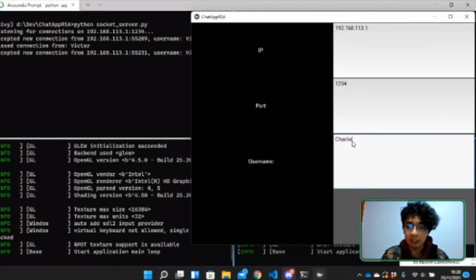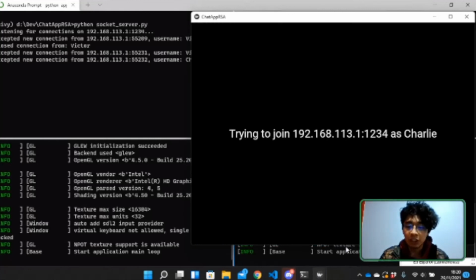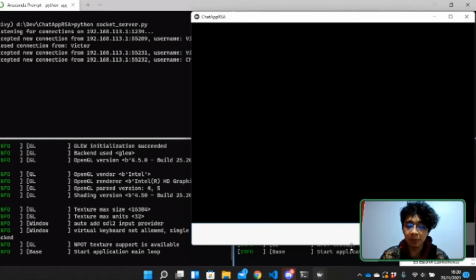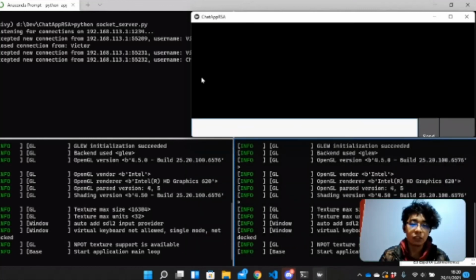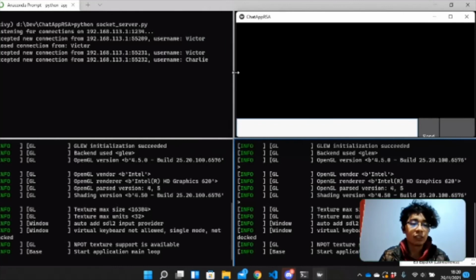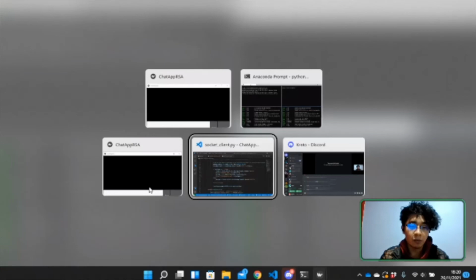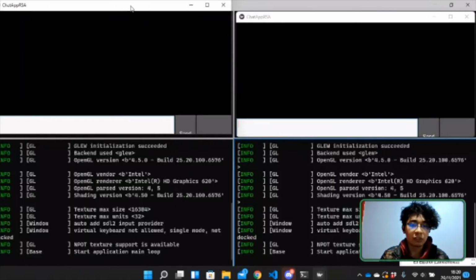So Charlie, same IP, same port because we are connecting to the application server. So Charlie joining. Actually, in the server page, you can see those little notifications that someone entered or went out of the chat. Now we are going to test our application.